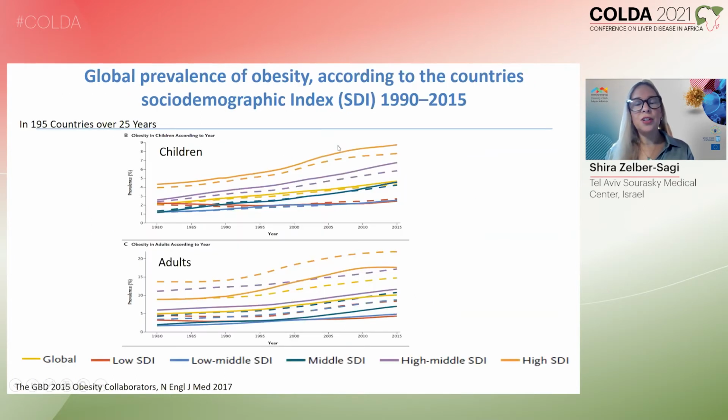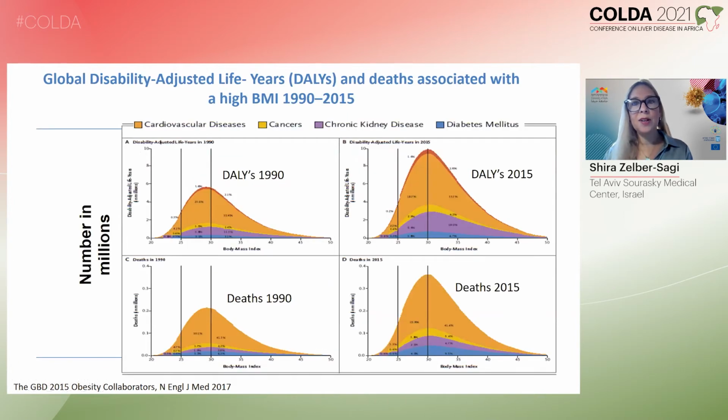And when we look at the trajectories of obesity from 1990 to 2015, we can see that in most countries, regardless of the social demographic index of these countries, there is increased prevalence of obesity in both children and adults. And obesity leads to increased mortality and also increased disability-adjusted life years, DALYs.